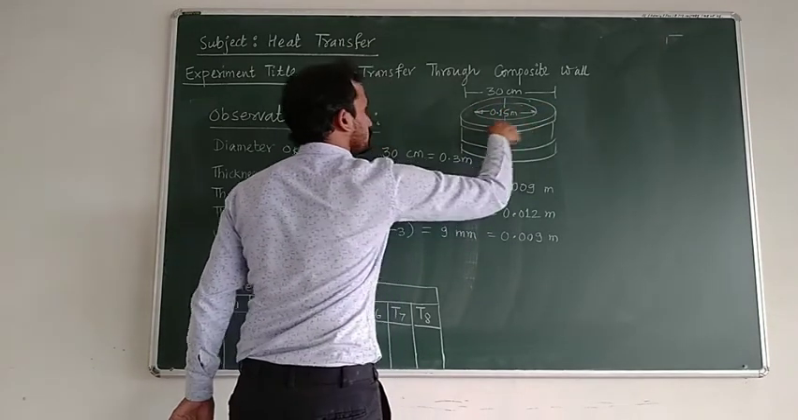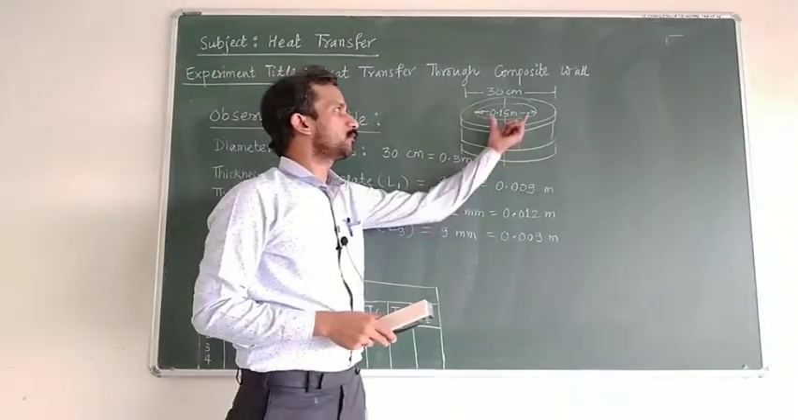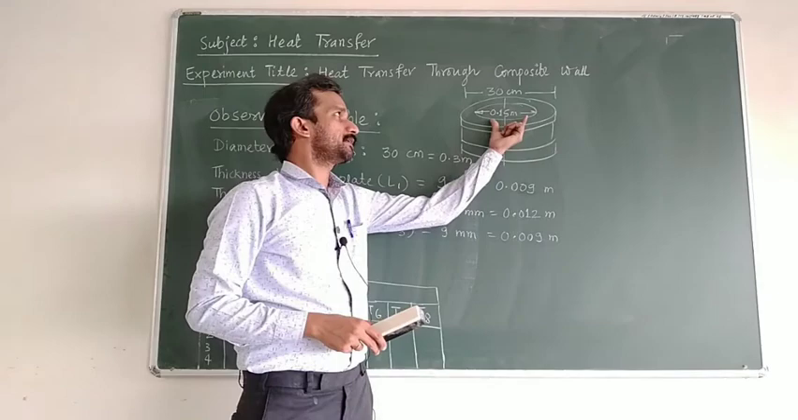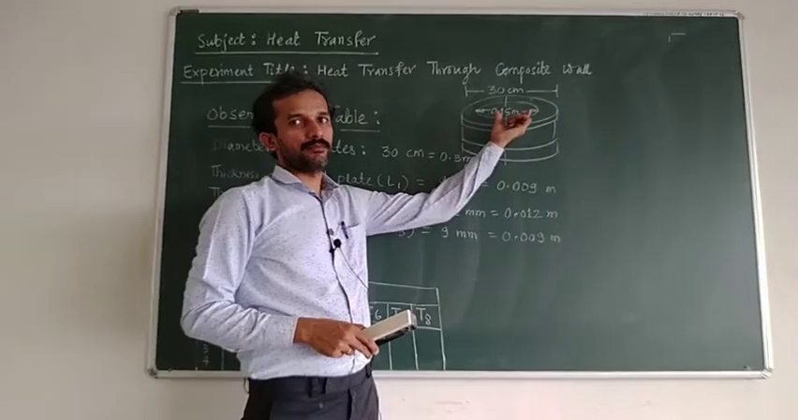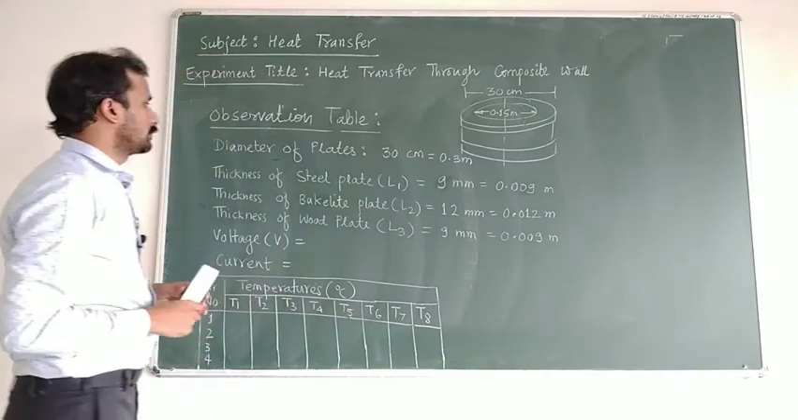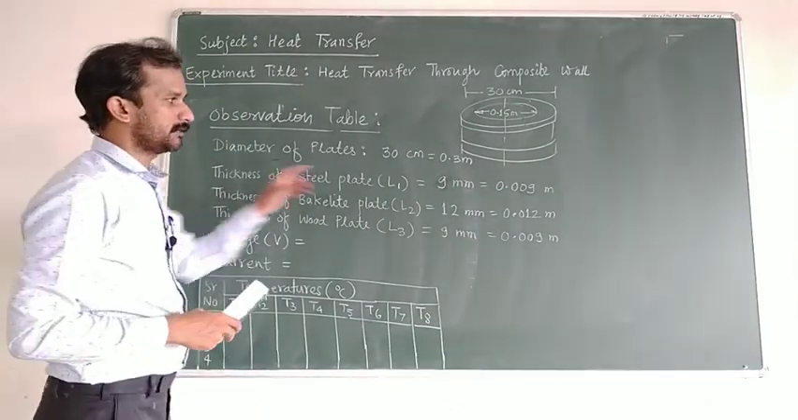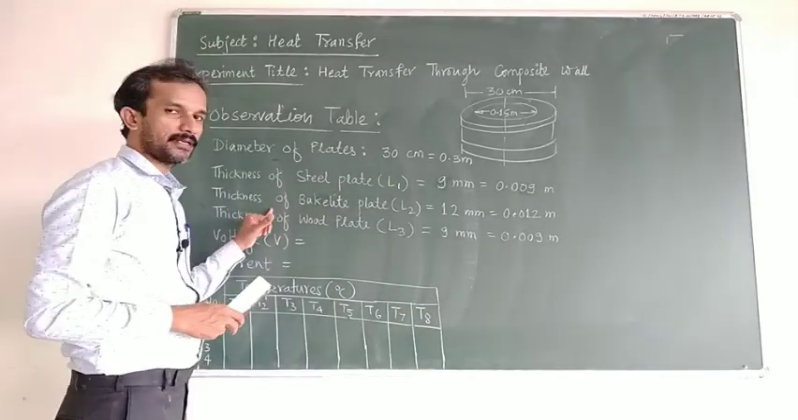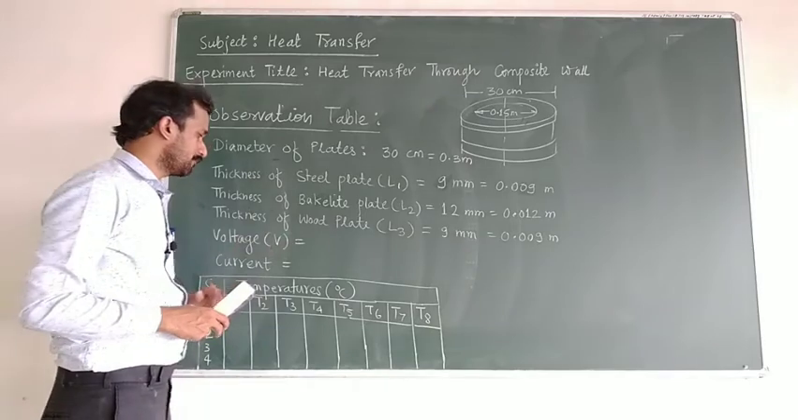So in calculations we will take the diameter as 0.15 meter. To avoid the multi-dimensional flow, to make it unidirectional, one-dimensional flow, we will assume the central core flow only. So diameter will be taken as 0.15 meter. Then thickness of steel plate I have called as L1, that is 9 mm. Then thickness of bakelite plate as L2, 12 mm. Again wood plate 9 mm.